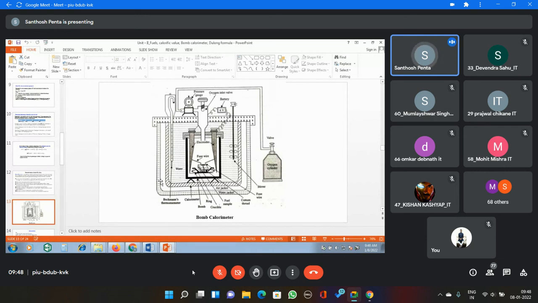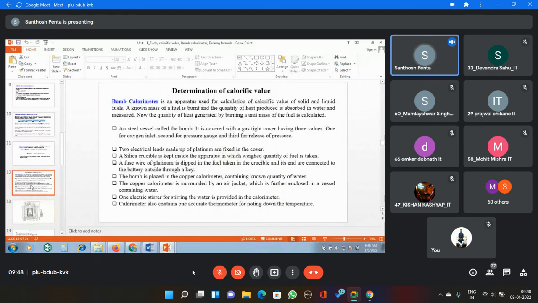Now, almost all the parts have been explained here. See here, a steel vessel called the bomb is covered with a gas tight cover having three valves: one for oxygen inlet, second for pressure gauge, and third for release of pressure. Two electrical leads made of platinum are fixed in the cover as electrodes. Then a silica crucible is kept inside the apparatus, in which a weighed quantity of fuel is taken.